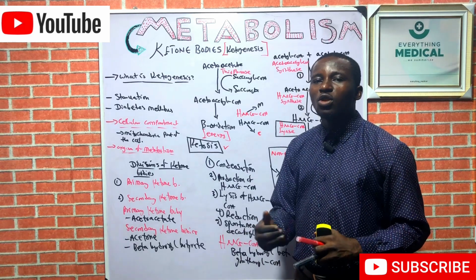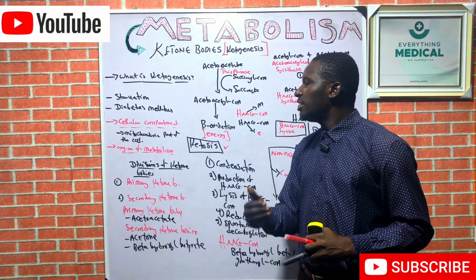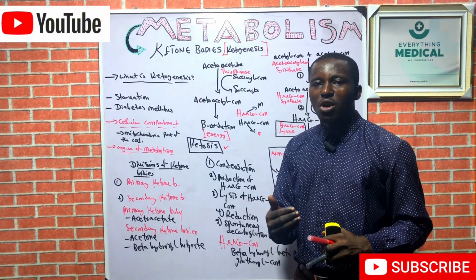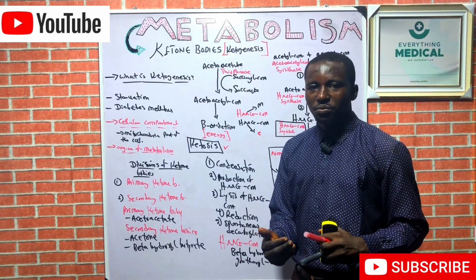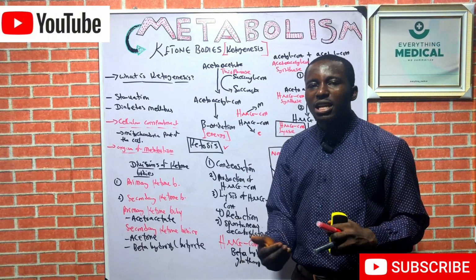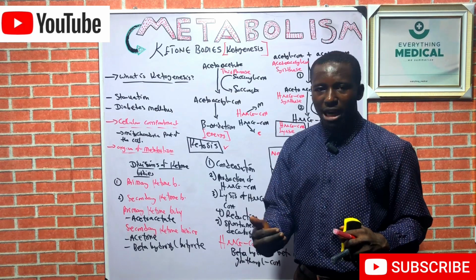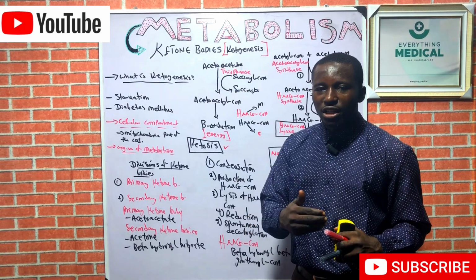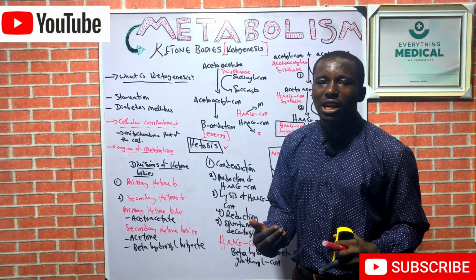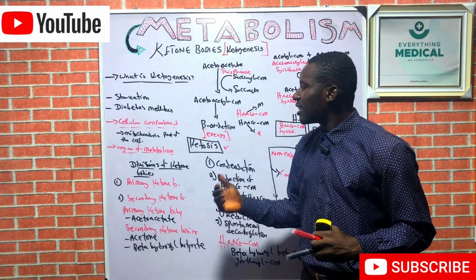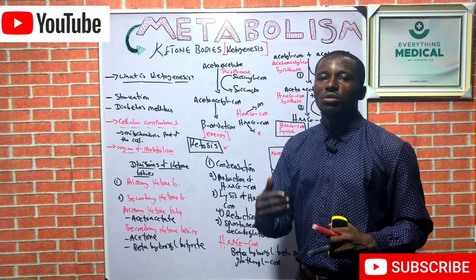Recall that the rate of synthesis of ketone bodies in the liver is minimal. But when the rate of synthesis of ketone bodies in the liver exceeds the utilization by the extrahepatic tissues, they will accumulate in the blood, leading to what we call ketonemia. They will as well accumulate in the urine, called ketonuria. Then there will be presence of acetone in the lungs, which is known as the smell of acetone breath. That is why it has three components: ketonemia, ketonuria, and smell of acetone breath.